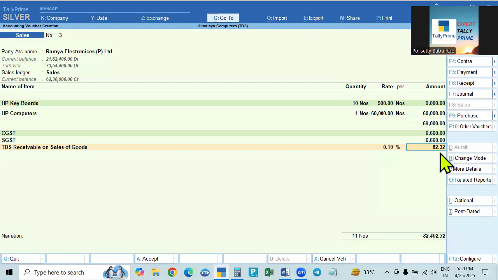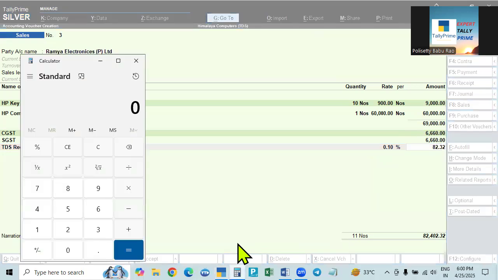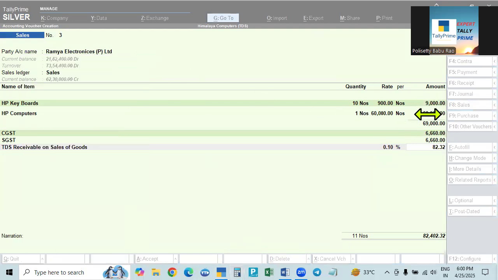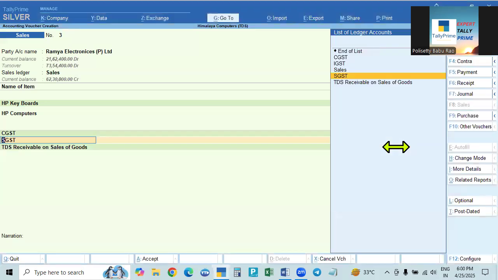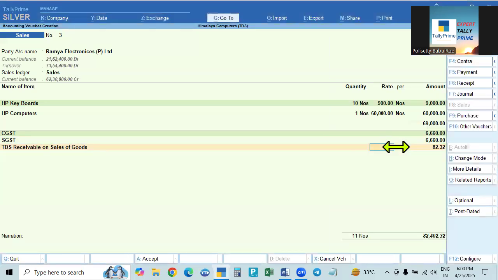If you give it like this, it is deducting from the total amount. From the total amount, 69,000 plus 6,660, that is 82,320 into 0.1% will be 82 rupees 32 paisa. So it is deducting on the total amount, but we have to deduct only on the taxable value of the goods, not on GST.